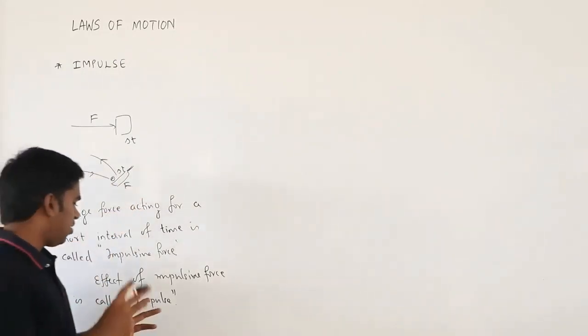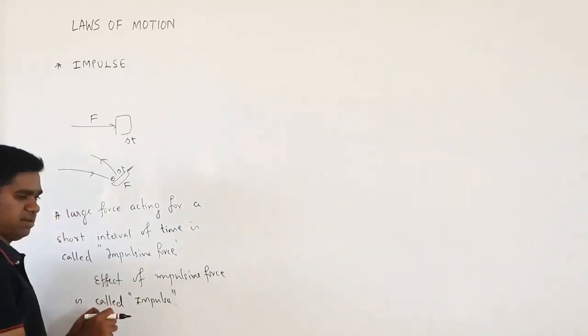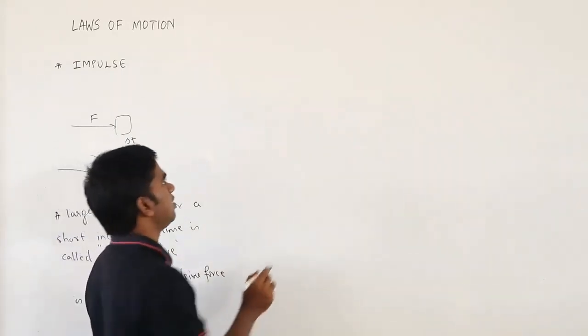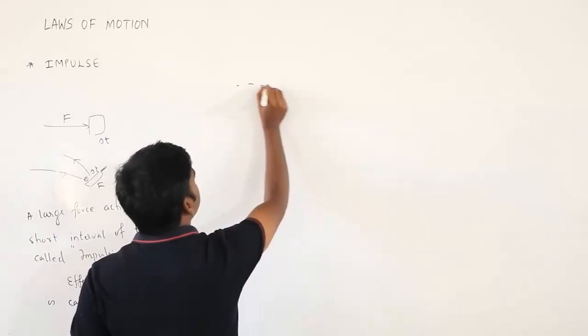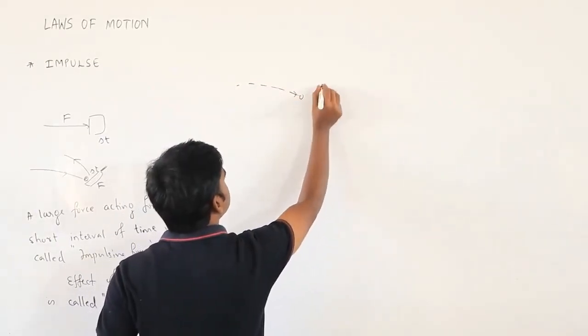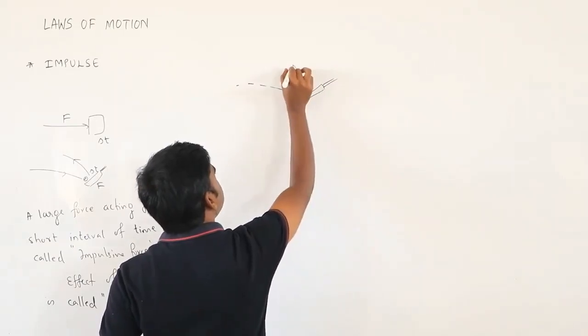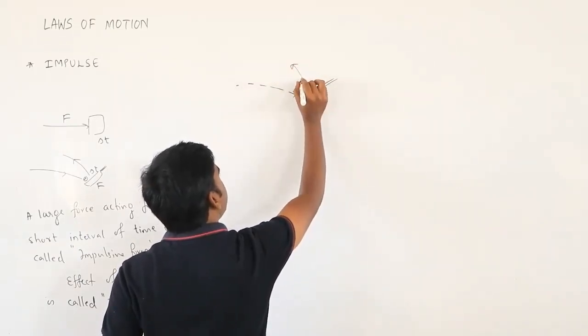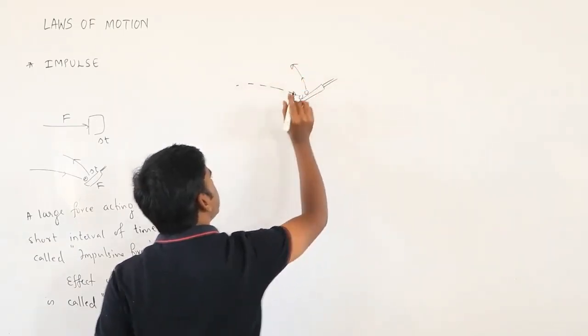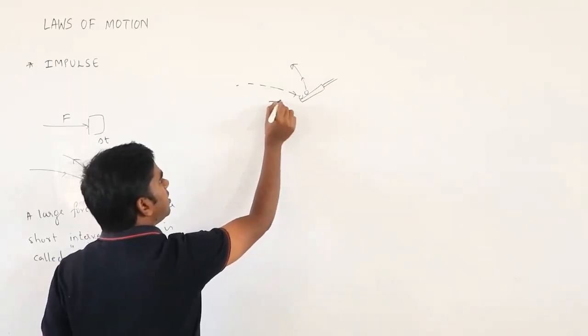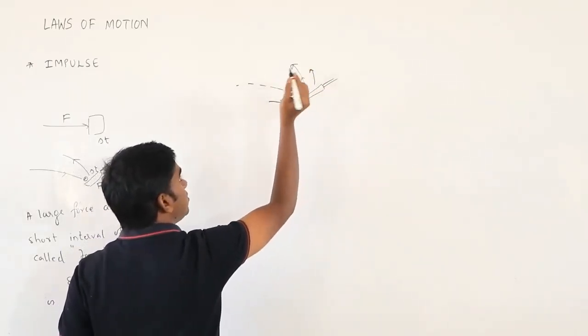But how can we measure this effect? Suppose when a cricket ball comes and the batsman hits it, it goes in this direction. Mainly what is changing over here? It was coming in this direction, now it is going in this direction. Direction is changing.